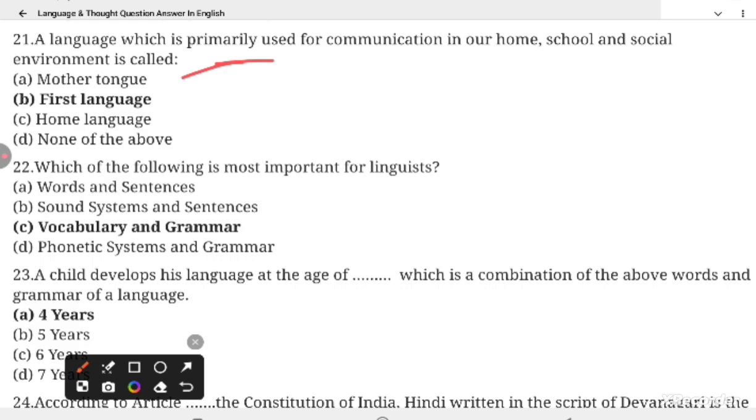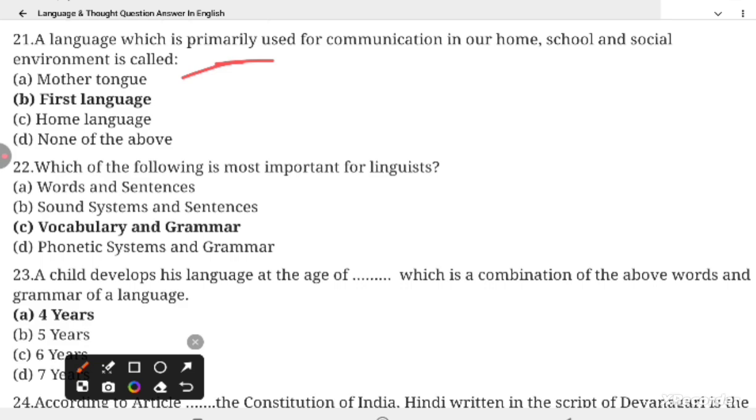Question 22. Which of the following is most important for linguists? And the correct option is vocabulary and grammar. Vocabulary and grammar is most important for linguists.